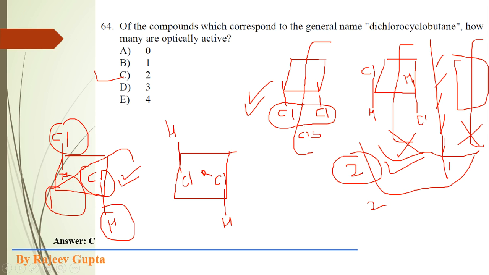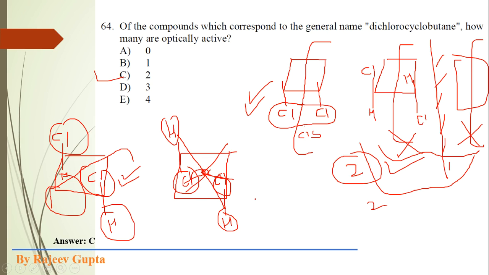If we move from the center of the cyclobutane ring to the top side, we see a chlorine atom, and at the bottom side, just opposite, the corresponding chlorine atom, with hydrogens on the top and bottom sides.